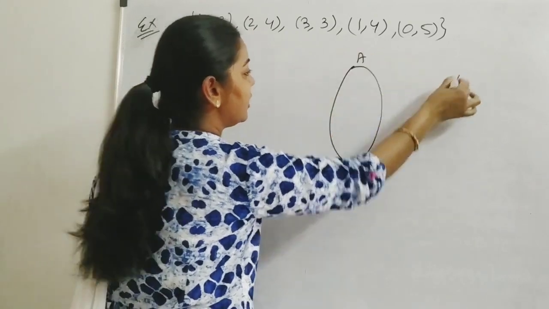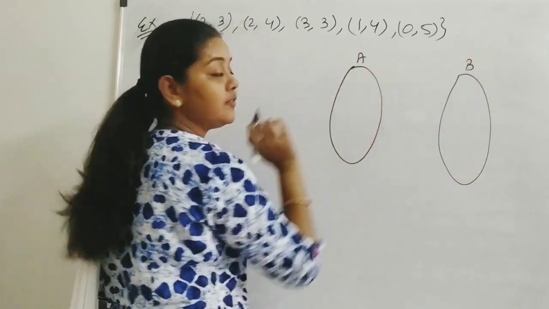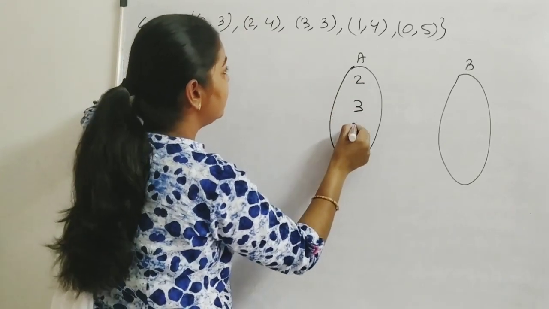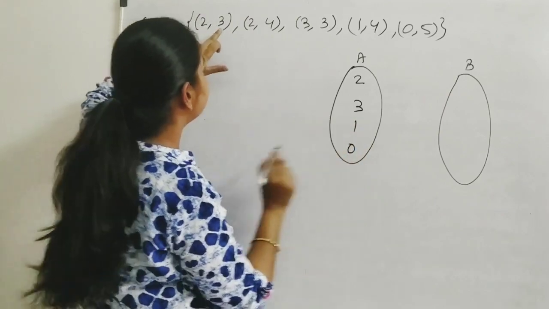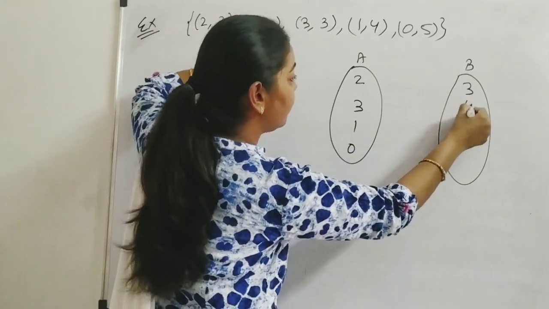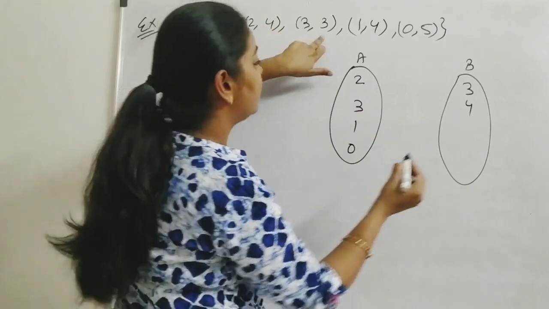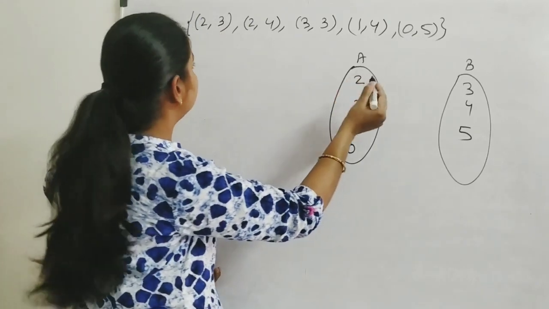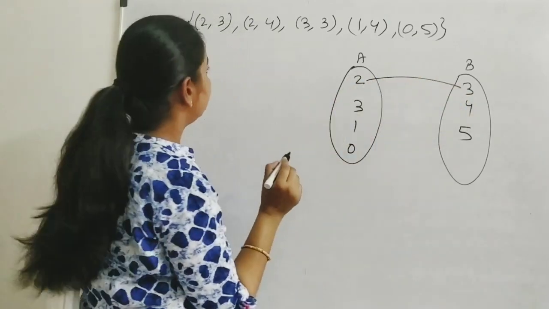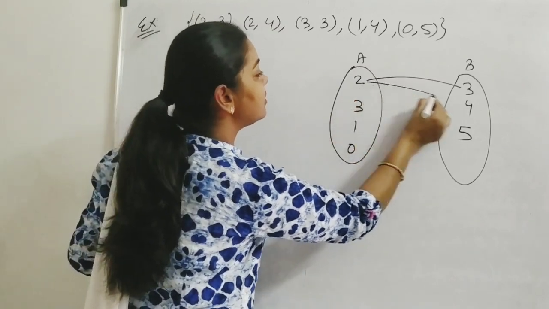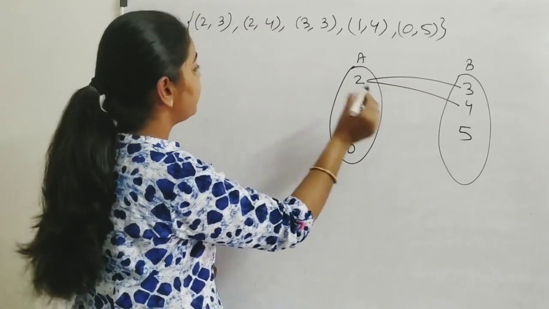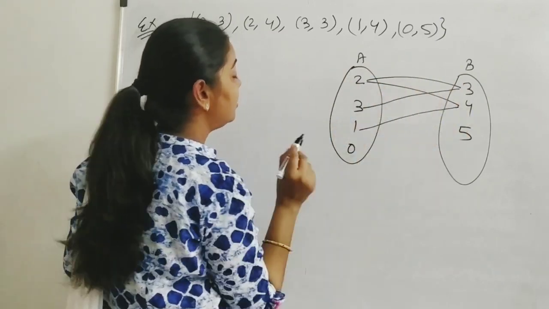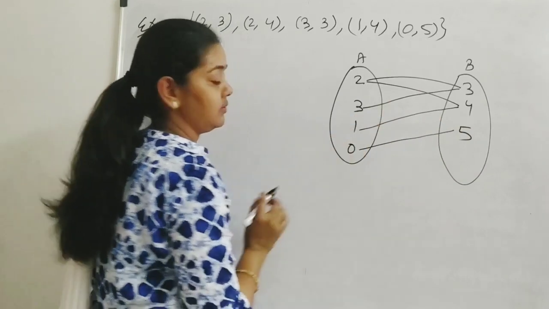The first set, suppose A, second set B. In the first set, the elements will be 2, 3, 1 and 0. In the second set, we will have 3, 4 and 5. Now look here, 2 is mapped with 3 and 2 is mapped with 4. 3 is mapped with 3, 1 is mapped with 4 and 0 is mapped with 5.